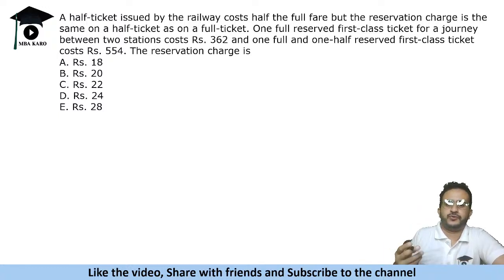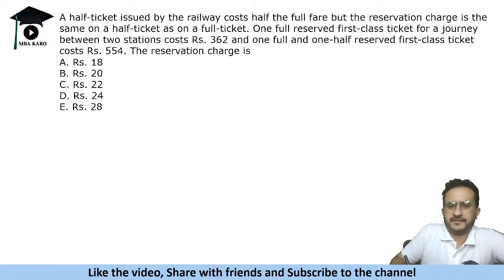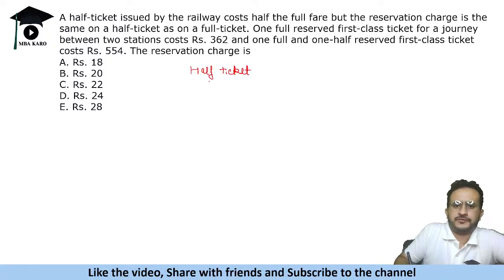Okay, so let's see how to solve this. When it says that there is a half ticket, there is a reservation charge. So half ticket and full ticket, there is a fare plus reservation charge.